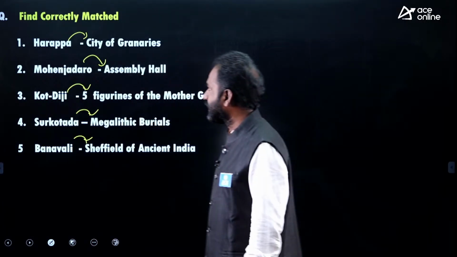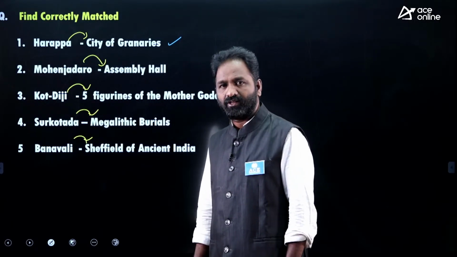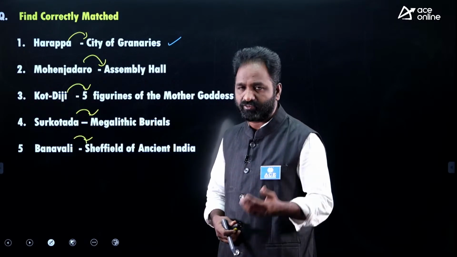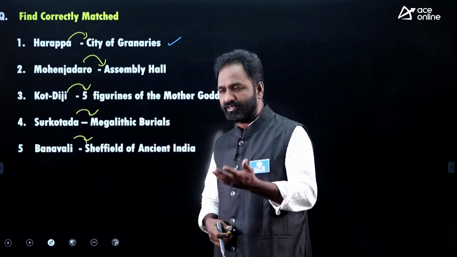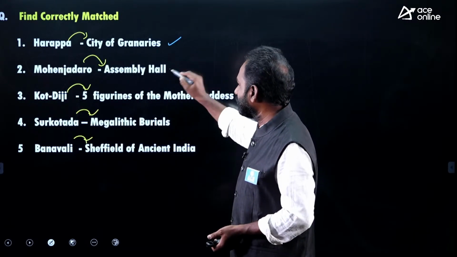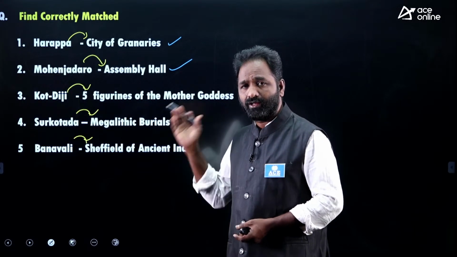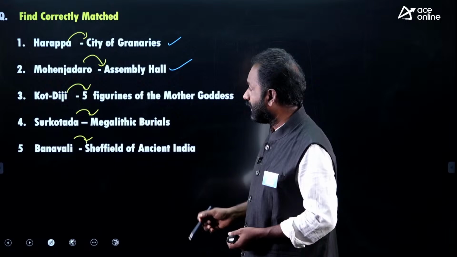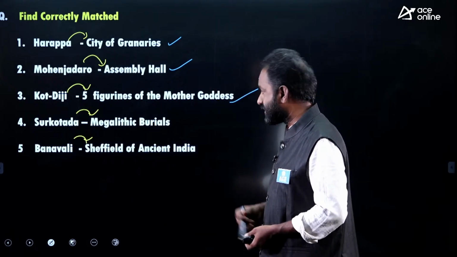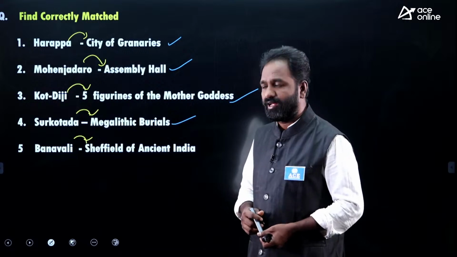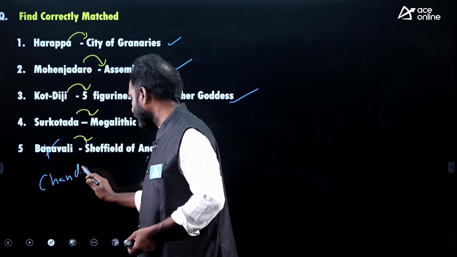Okay, the answer is yes, Harappa, city of granaries we called. Yes, many granaries we found. Harappa is the first city we discovered, everybody knows that. Harappa is on the banks of the Ravi river. We found many things in Harappa. Okay, Mohenjo-daro and assembly hall, yes, not only assembly hall. Everybody knows about the dancing girl. Everybody knows about the great bath. And Code DG, yes, the 5 figurines of the mother goddess were found. Sarkota, megalithic burials was found. And this is not Banavali, this is nothing but called Chanhudaro.